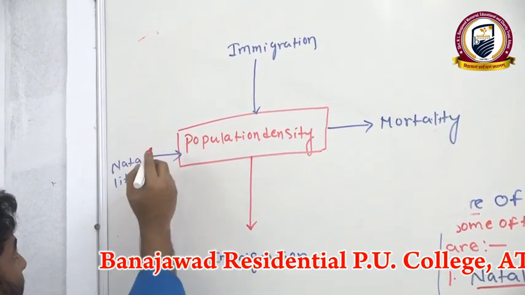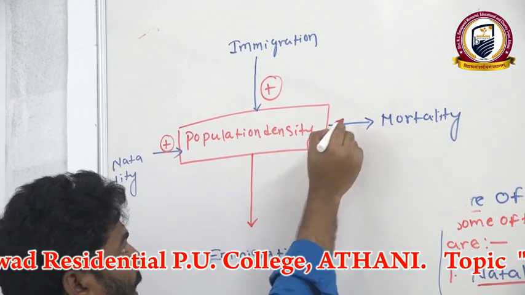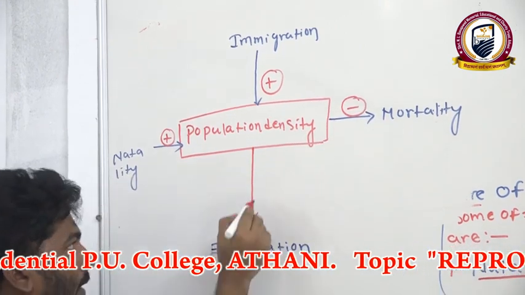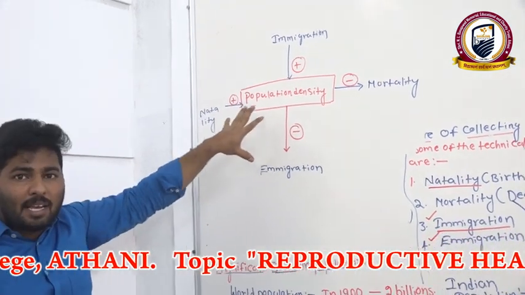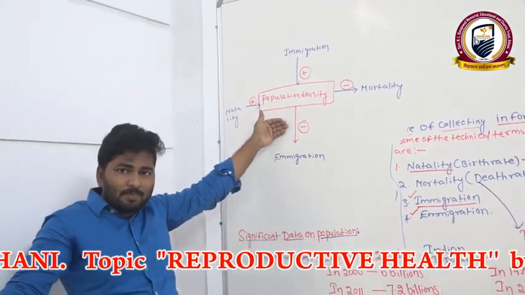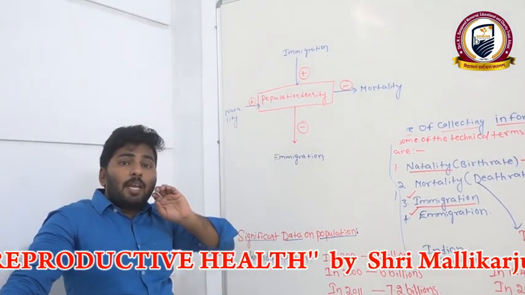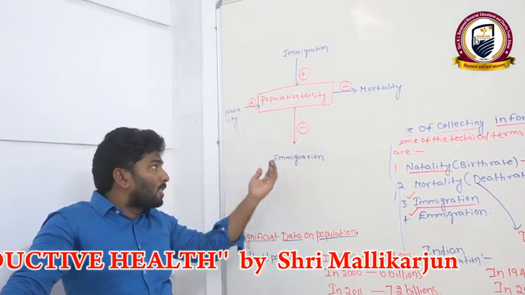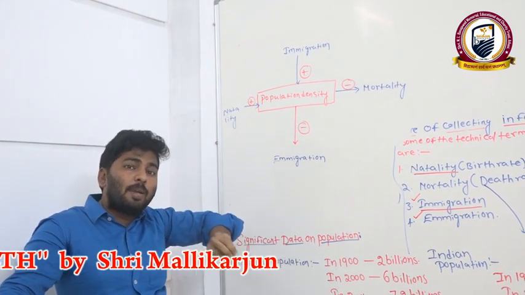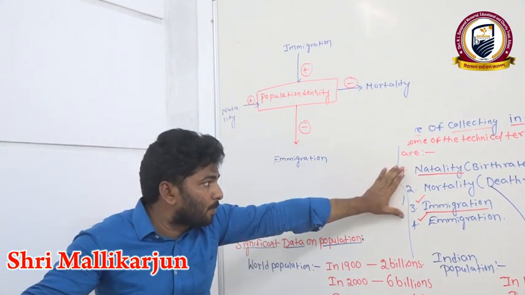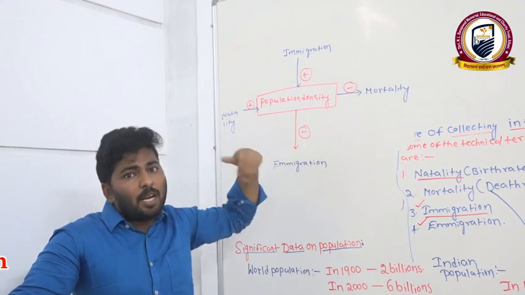Here we can put a plus mark. Here we can put a plus mark. Here we can put a minus mark. Here we can put a minus mark. What is the indication of this diagram? What does it tell us? It tells us whether the population is going to increase or decrease. By using these 4 terms, we can explain whether the population density increased or decreased.